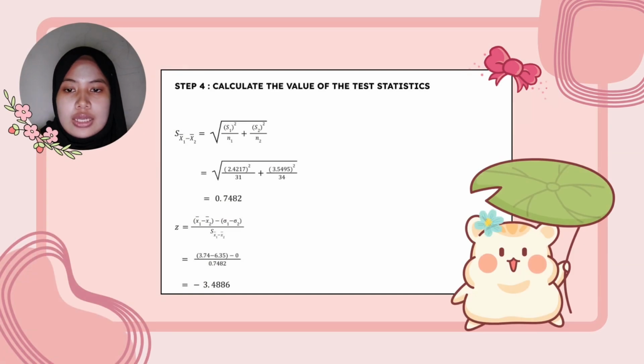Step 4, we need to calculate the value of the test statistic, for which we have the formula z equals x bar 1 minus x bar 2 minus mu 1 minus mu 2, over the standard deviation of x bar 1 minus x bar 2. Before that, we should find the standard deviation of x bar 1 minus x bar 2, and we get 0.7482. The z value is negative 3.4886.